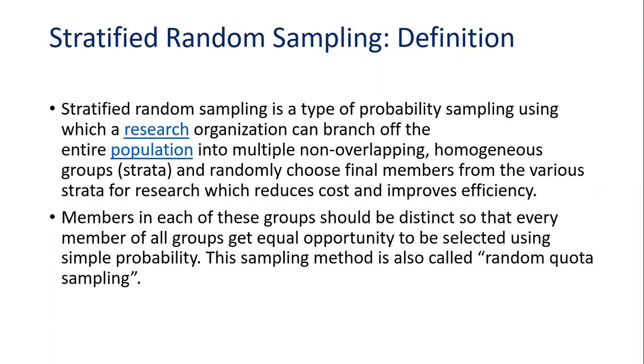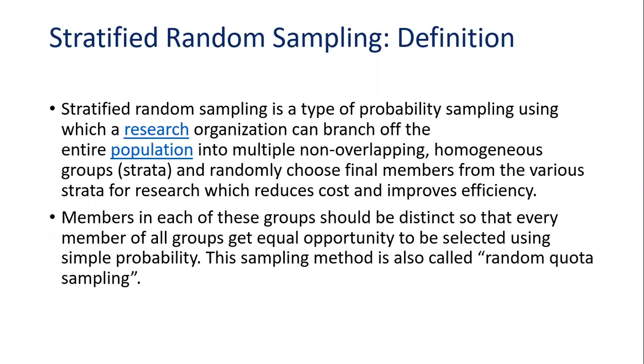What we are doing here is creating branches of the whole population, the entire population on which we are going to do the research, and it should not be overlapping, meaning a member should not come multiple times. The most important thing is homogeneous groups, meaning all have the same characteristic, that is the strata. And then we randomly choose final members. Here we are not deciding whom we are going to choose, but we are randomly choosing them from the various strata which we have decided for the research. This makes it easy for the researcher, who can reduce the cost and improve the efficiency.